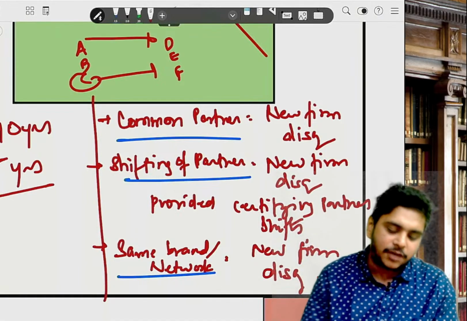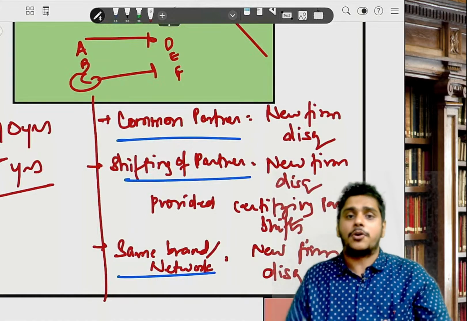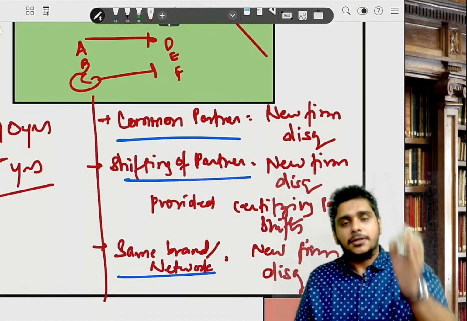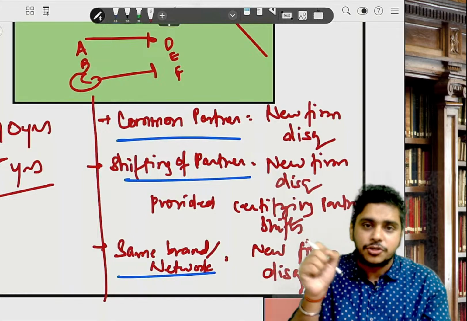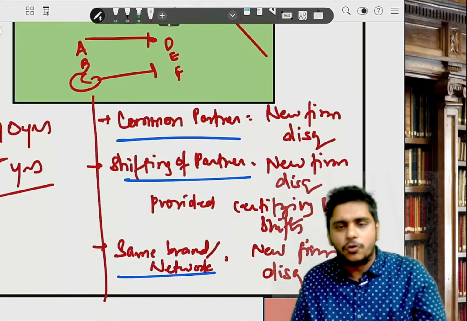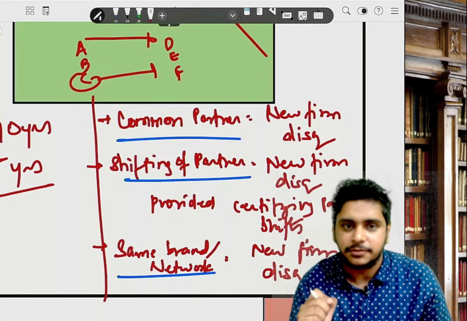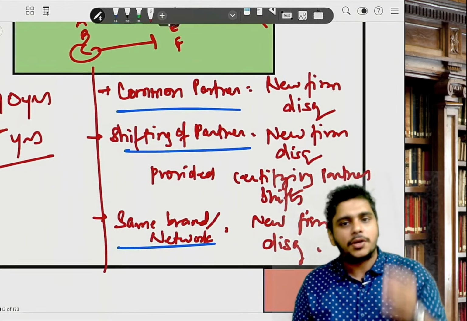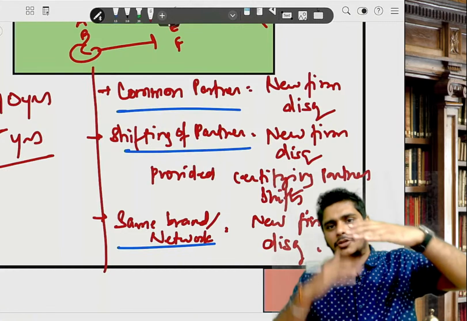Sir, what if Mr. A shifts? Then the new firm is not disqualified, because in shifting there is a condition that the new firm is disqualified provided the partner who is shifting is a certifying partner. A certifying partner means the partner who signs the audit report and the balance sheet of the client. Then the same brand or network, like EY, there are so many CA firms.